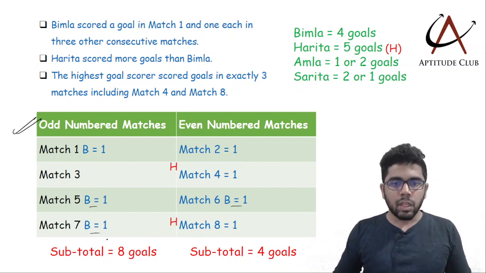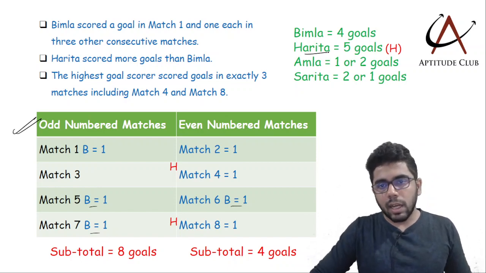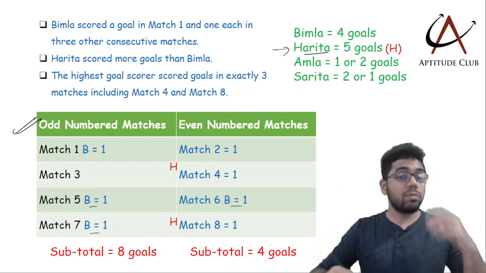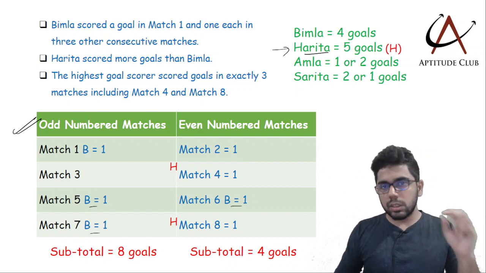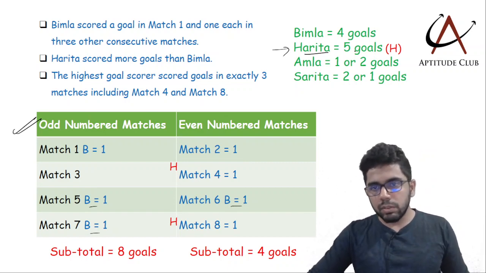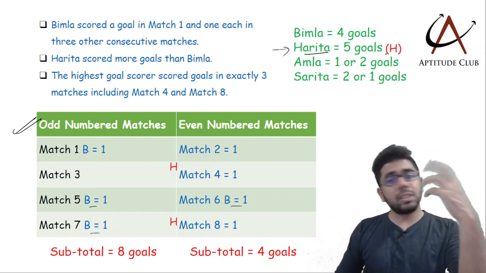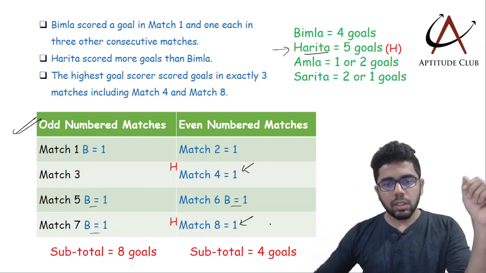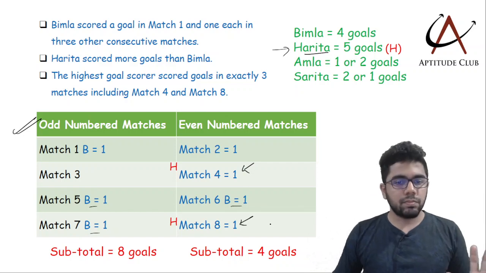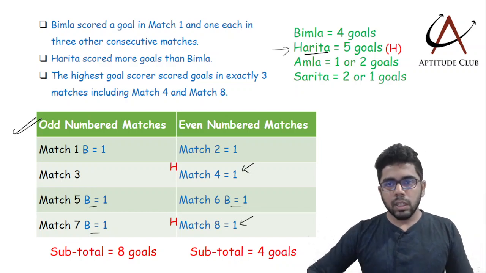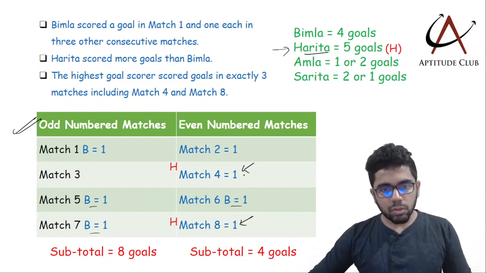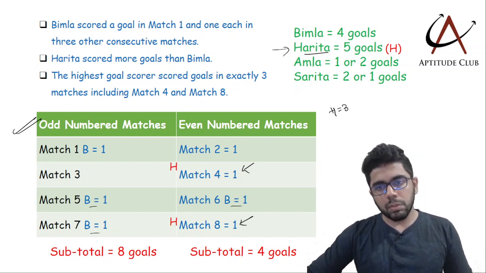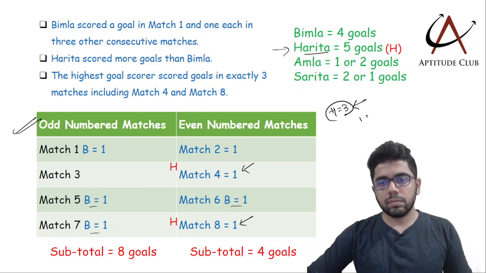Apart from match 1, Bimla scored in match 5, match 6 and match 7, and Harita is the highest because she is scoring 5 goals. So the highest goal scorer is Harita, and Harita with 5 goals, we know that whoever is the highest goal scorer will be scoring in match 4 and match 8, and apart from that in one other match, और कोई एक मैच में स्कोर करेगी. That means Harita, if Harita has scored 2 goals here, so Harita would be scoring the remaining 3 goals in one match.